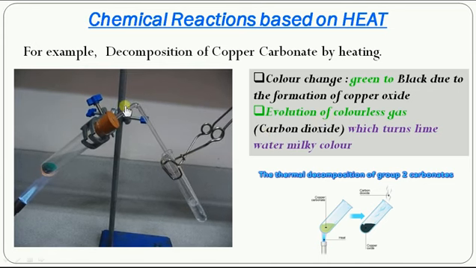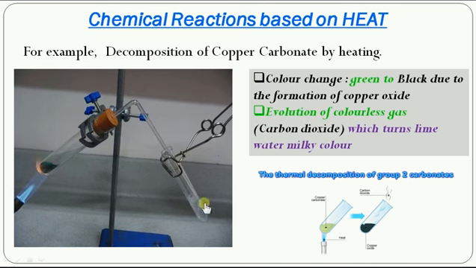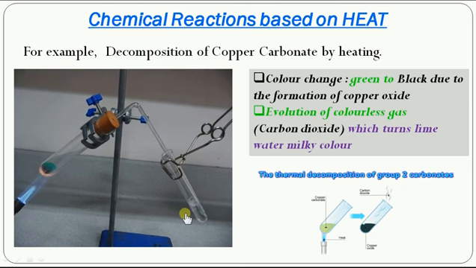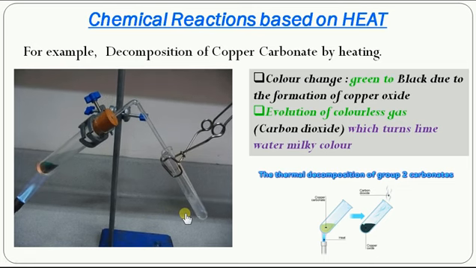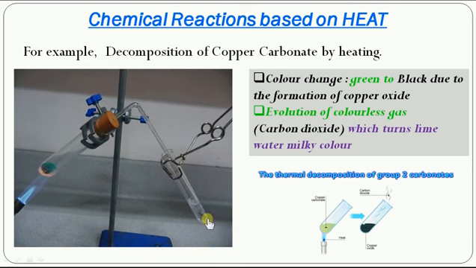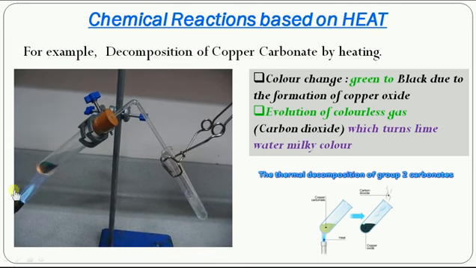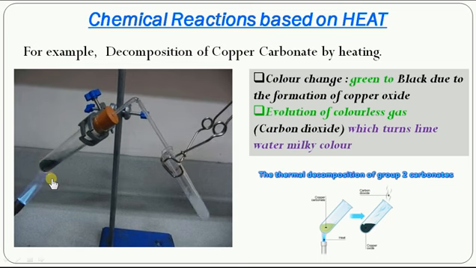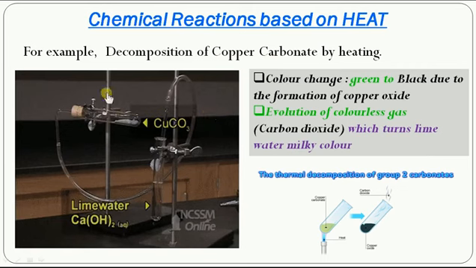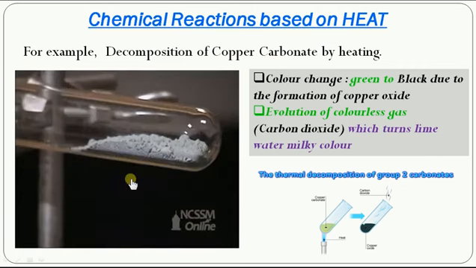When you pass the carbon dioxide into lime water, the lime water turns milky due to the formation of calcium carbonate. That is how this decomposition reaction takes place. This takes place only by heating. This is the thermal decomposition of copper carbonate. You could see the reaction one more time by heating this copper carbonate.